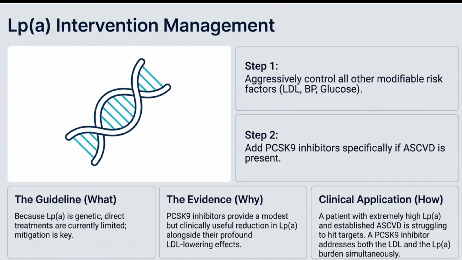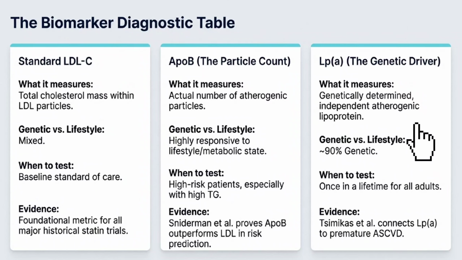Next is LPA, and this is crucial. Measure it once in every adult because it's genetically determined and strongly linked to premature heart disease as shown by Tsimikas. So when you see a young MI patient with normal lipids, think LPA.